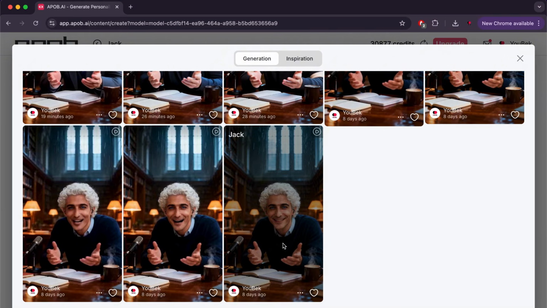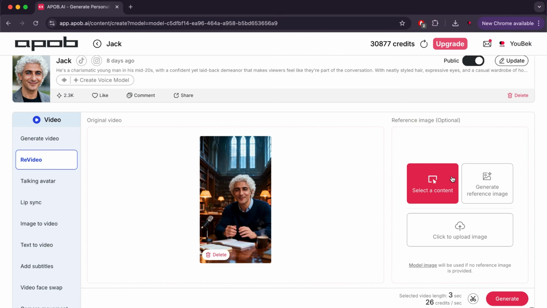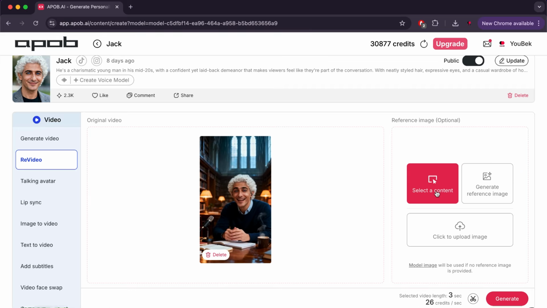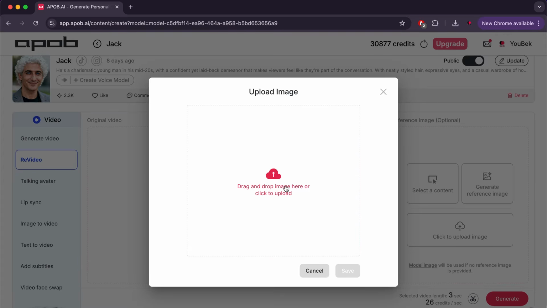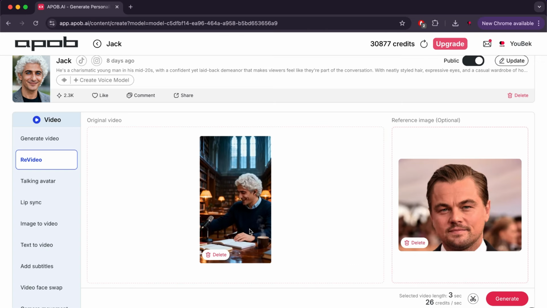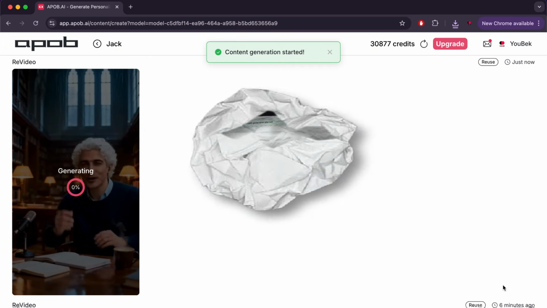Now to continue, we will find three options. The first is to select the content based on the content you created, or you can create a new image and use it very easily. The third option is to upload an image from your device. I will upload a Leonardo image and give an example using it. As you can see, after clicking Create and waiting a little, we get this result.